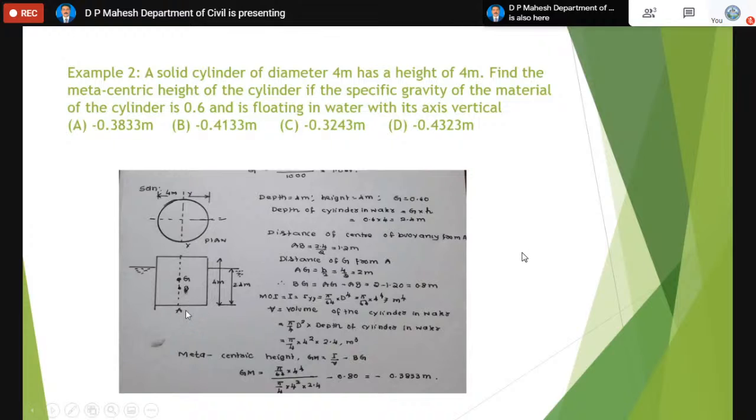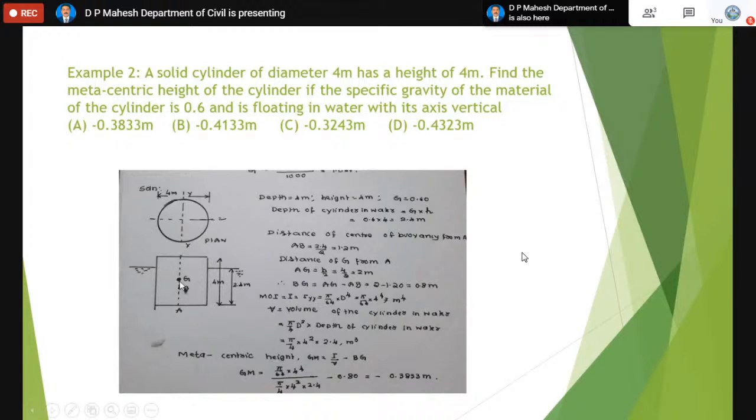Now let the lower end of the cylinder be A. Then G is the center of gravity of the entire cylinder. Then B is the center of gravity of the portion which is inside the liquid, that is, the center of gravity of the submerged portion. That is called the center of buoyancy by a popular name. Now let us calculate A to B. Since B is the center of the submerged part, and the total height of the submerged portion is 2.4, that will become 1.2 from A or from the other end also.